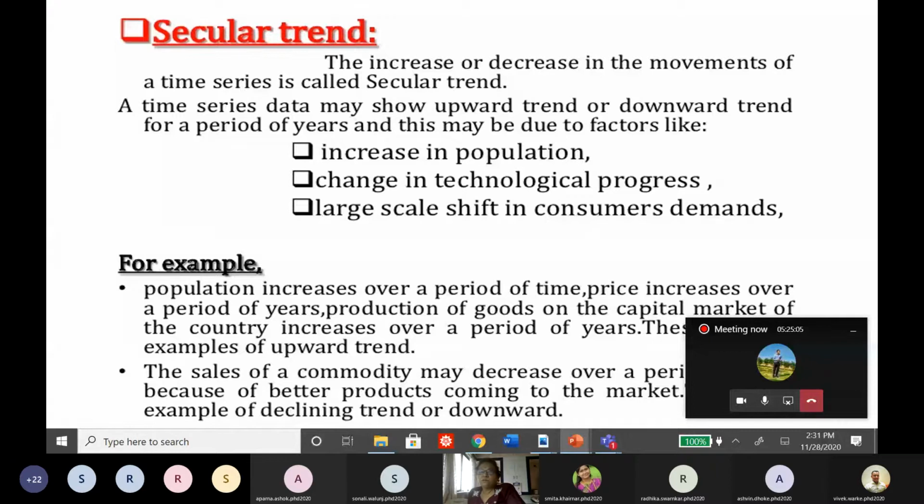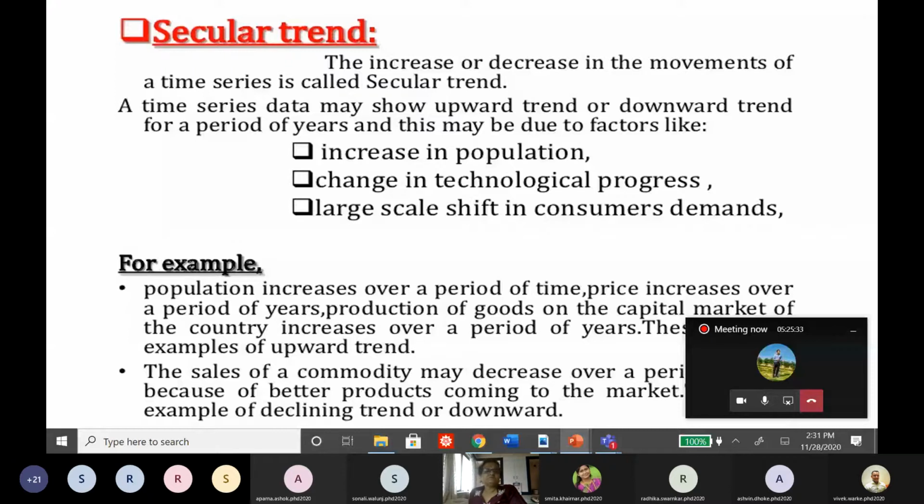The time series data may show an upward trend or a downward trend, but it is a secular trend. For example, even the Sensex you can take as a secular trend, because it is not seasonal and not inventory type. Increase in population, change in technological progress, large scale shift in consumer demand, these are all secular trends.